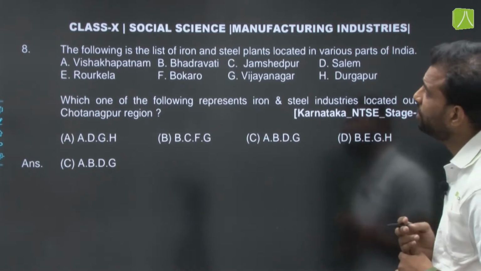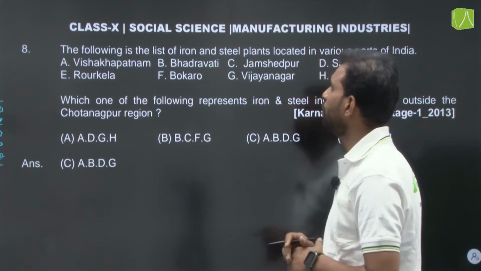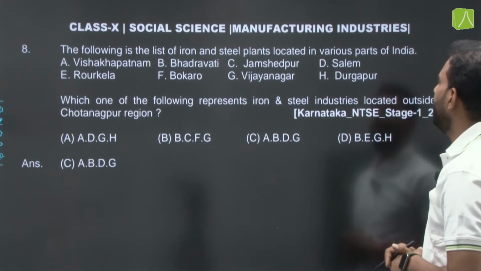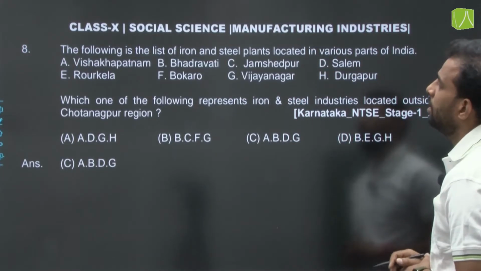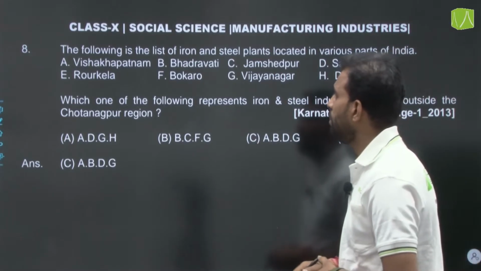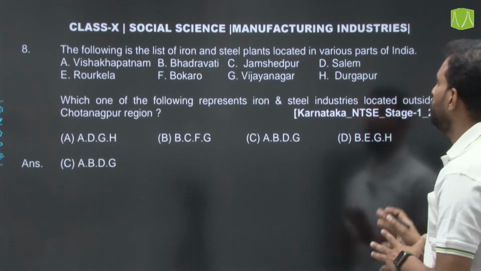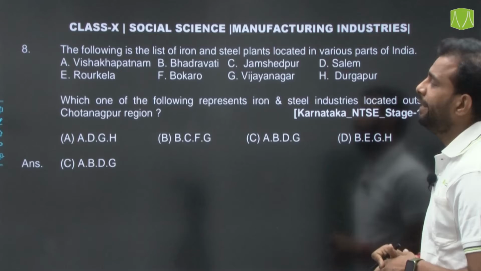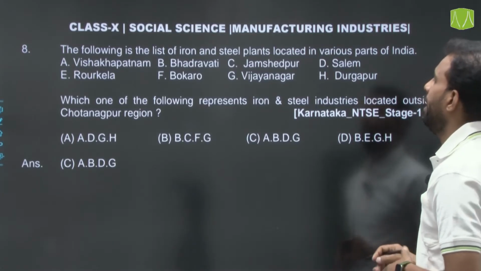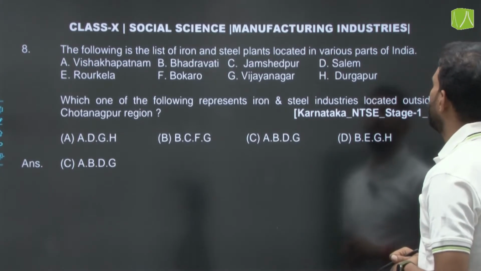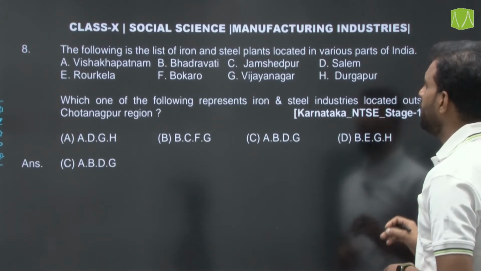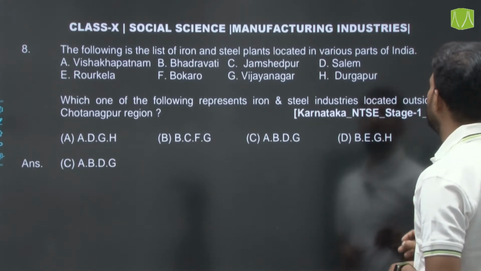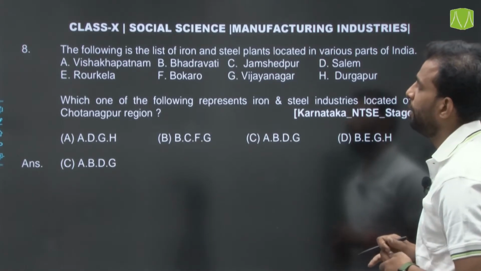Then the next question. The following is a list of iron and steel plants located in various parts of India: A is Visakhapatnam, B Bhadravati, C Jamshedpur, D Salem, E Rourkela, F Bokaro, G Vijayanagar, and H Durgapur. Which one of the following represents iron and steel industries located outside the Chota Nagpur region?